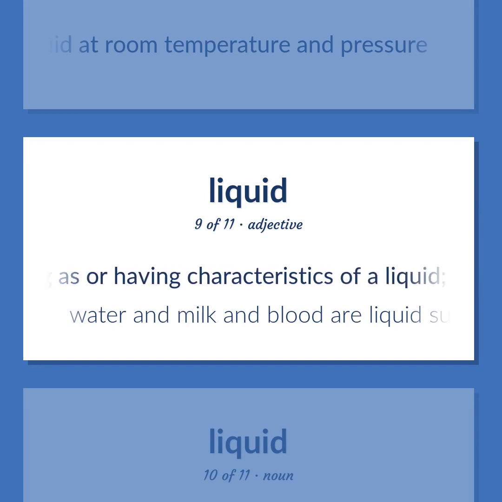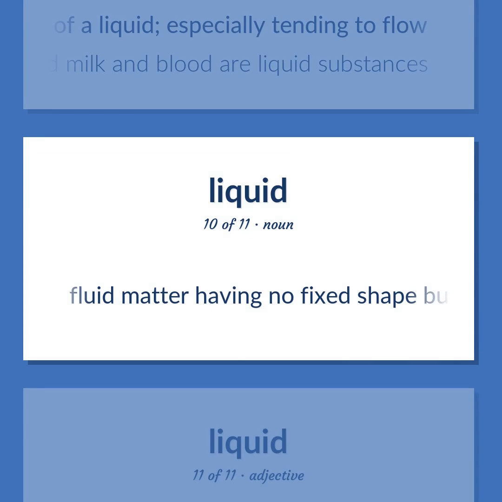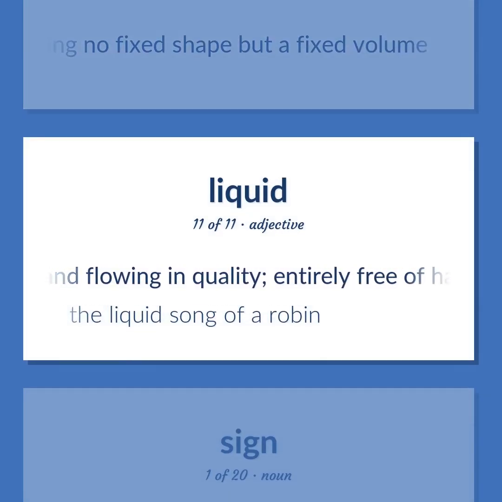Existing as or having characteristics of a liquid, especially tending to flow. Water and milk and blood are liquid substances. Fluid matter having no fixed shape but a fixed volume. Smooth and flowing in quality, entirely free of harshness. The liquid song of a robin.